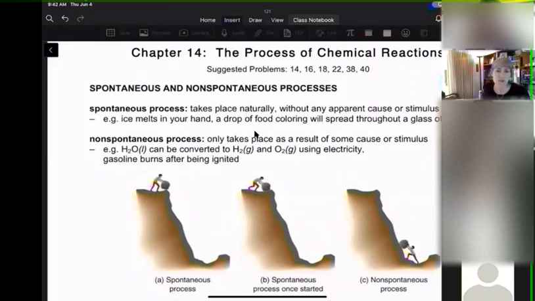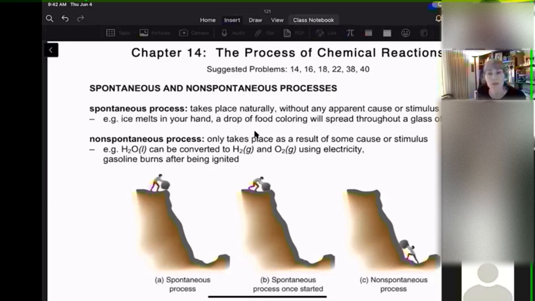Some reactions, some processes are spontaneous, and I think we talked about this a little bit at the beginning of the quarter. Spontaneous processes happen by themselves without adding energy. Once they started, they just go forward. The example in this picture is that once you start that ball rolling down the hill, it's going to drop. Now you may have to initiate it, right? You see that he tips it up over that bump. So he initiates the process, but once it starts falling, it goes continuously.